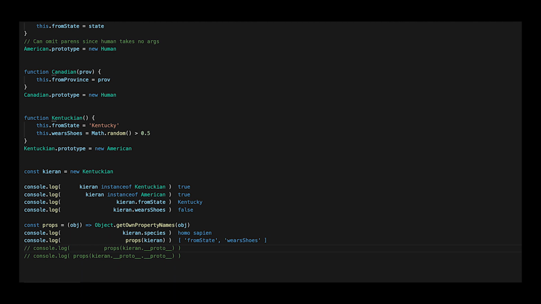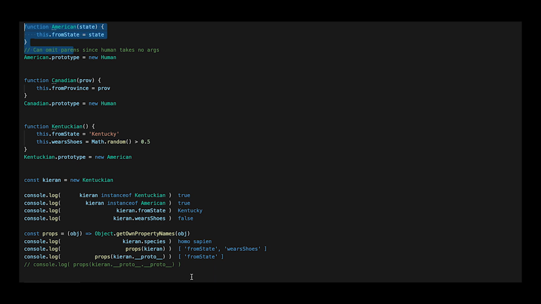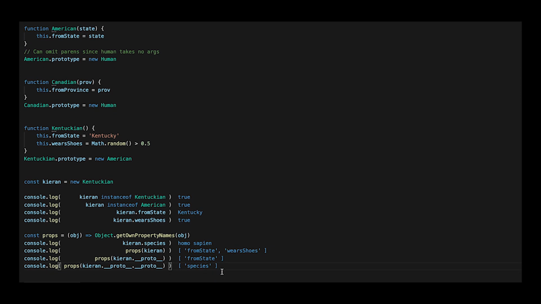So how did we get the value of species? When JavaScript can't find a property on an object, it looks up the object's prototype chain. Kieran's parent prototype is American. If we look up Kieran's parent's prototype, we'll see the properties from state. Finally, the American's prototype has the species property on it. So we return that property's value.